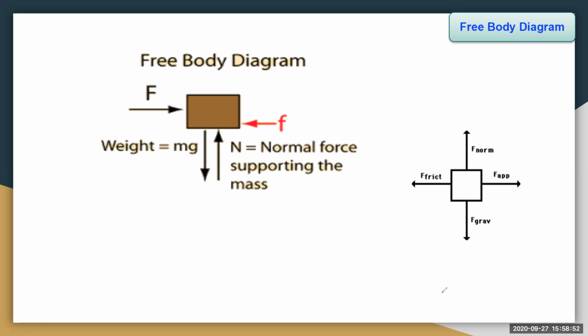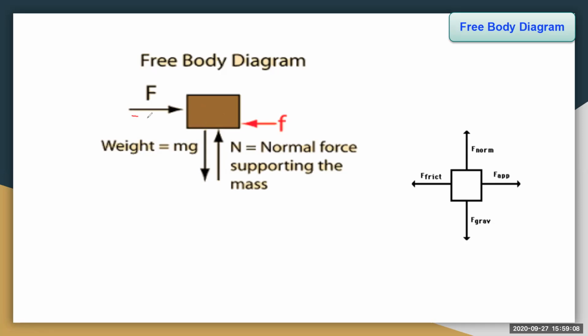Now, what are the forces acting on the free body? Now, see, we are seeing here four directions. Some forces are acting on this free body, isn't it?